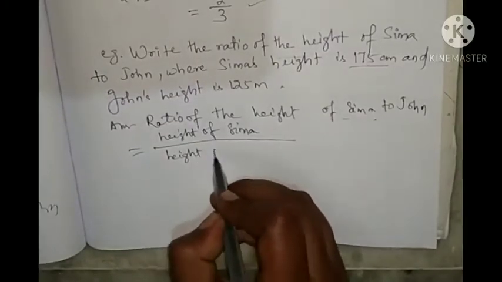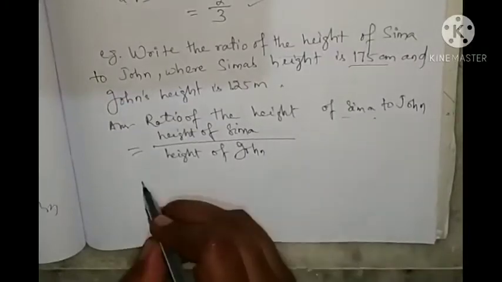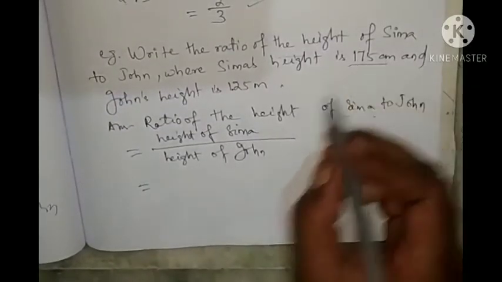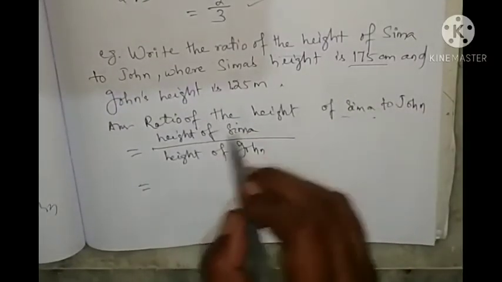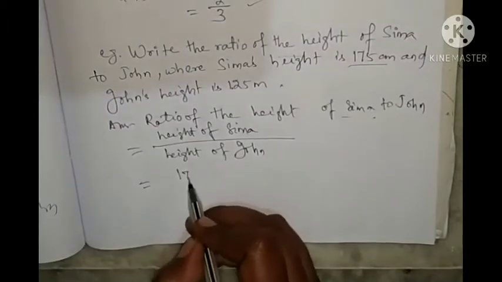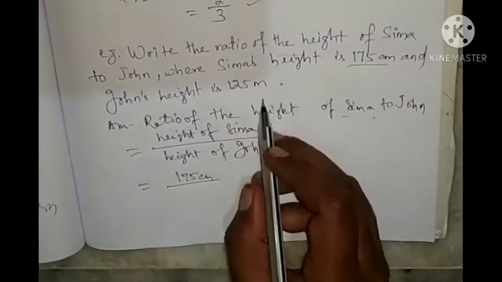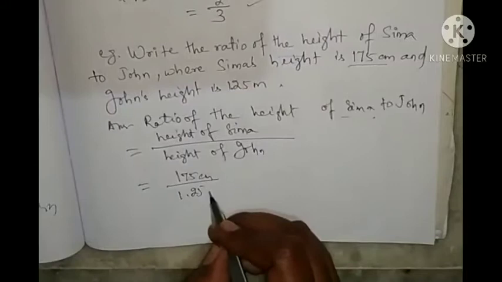Height of John. Next you see that height of Seema is how much? It is 175 centimeter. So you will write here 175 centimeter. Then look here, height of John is given 1.25 meter.